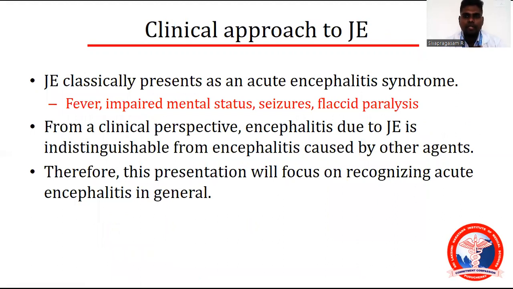Clinical approach to Japanese encephalitis. As you know, Japanese encephalitis classically presents as an acute encephalitis syndrome: fever, impaired mental status, seizure, and flaccid paralysis. From a clinical perspective, encephalitis due to JE is indistinguishable from encephalitis caused by other agents. So you can't straight away say this is Japanese encephalitis; we have to rule out all the other causes also. That's why epidemiology is an important factor. Therefore, this presentation will focus on recognizing acute encephalitis in general.